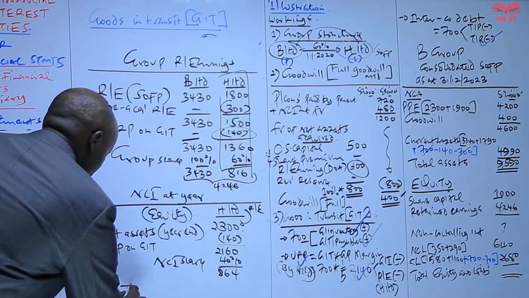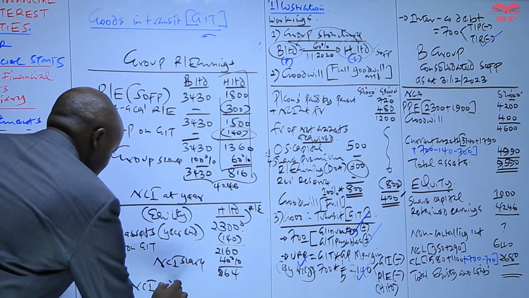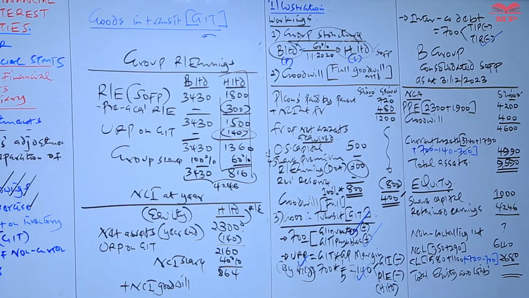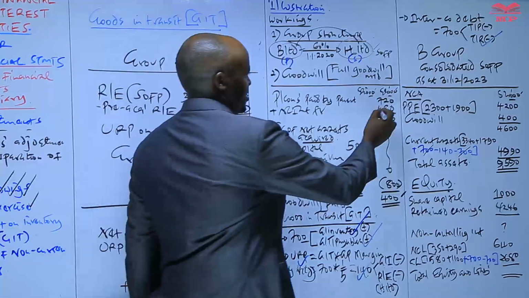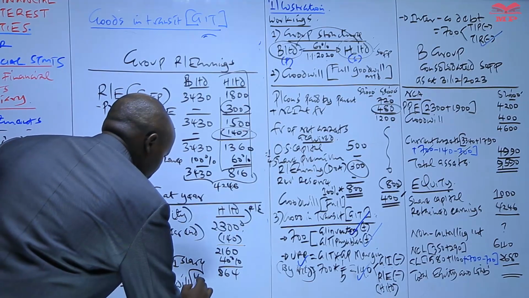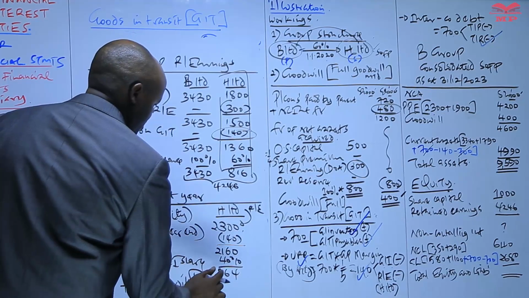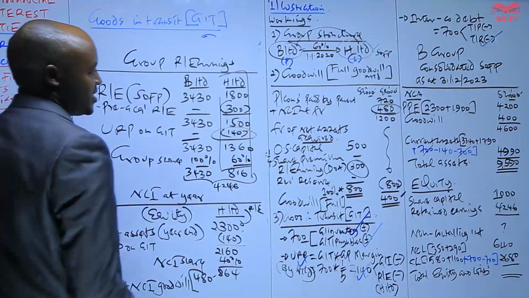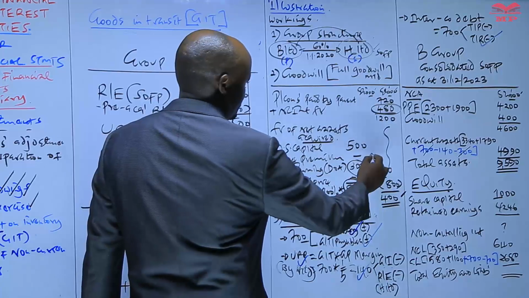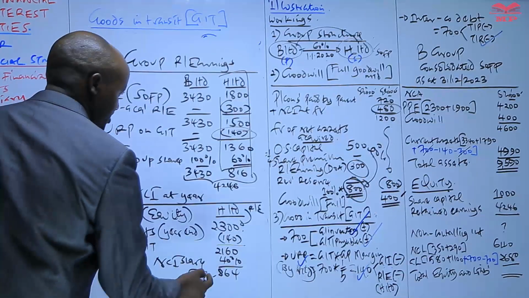There is something also we need to add here, and that is the NCI Goodwill. So how do we compute the NCI Goodwill? To compute the NCI Goodwill, we take the NCI at fair value, that one, 480, minus the NCI share of net assets. NCI share of this net asset will be 40% of this, which will be 320.